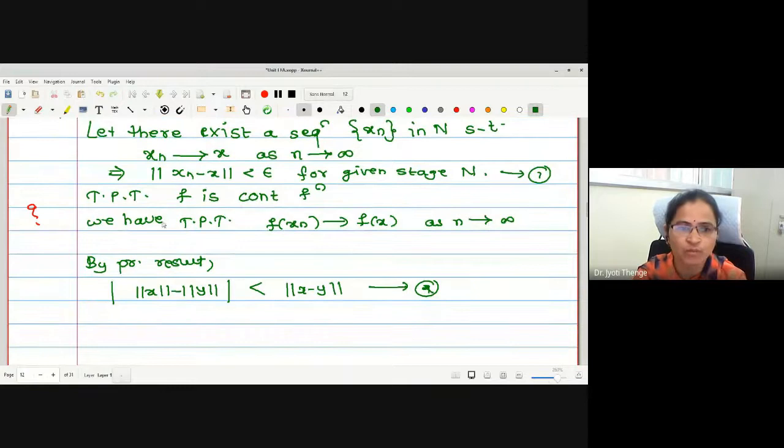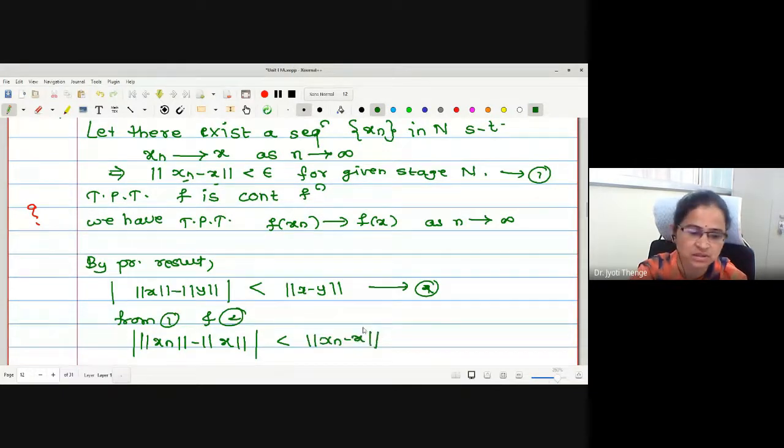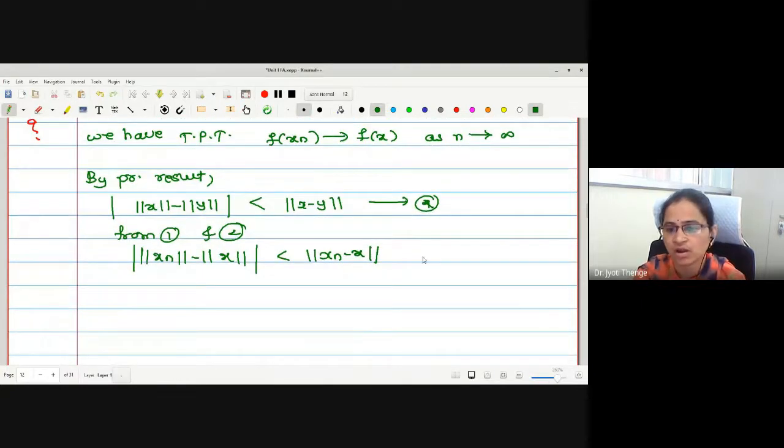Now from 1 and 2, let me use the result for the two elements xn and x. Modulus of norm xn − norm x is less than norm of xn − x, for all n greater than or equal to capital N. This is less than epsilon.